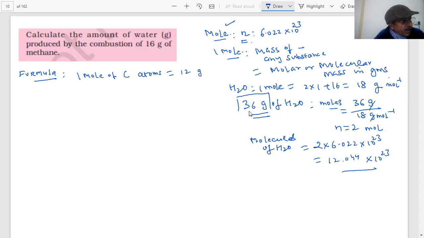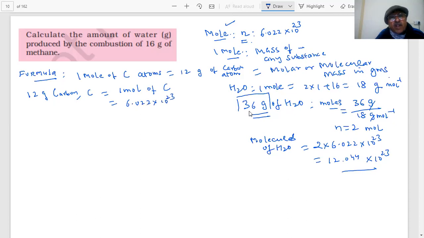That will be 12 grams of carbon atoms. If I take 12 grams of carbon atoms, students, then it will be 1 mole of carbon. So 12 grams of carbon is equal to 1 mole of carbon. This is also equal to 6.022 into 10 power 23 atoms of carbon.